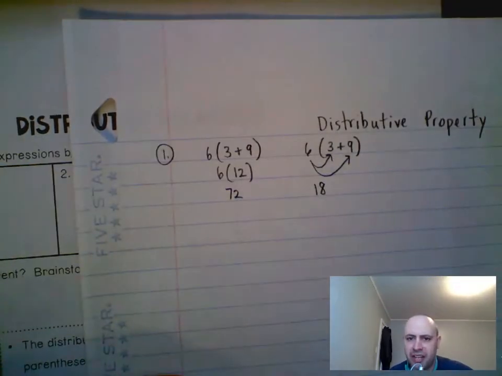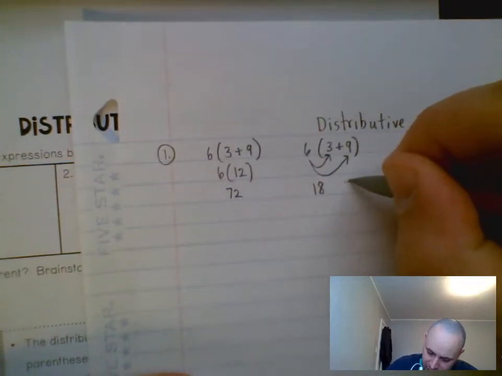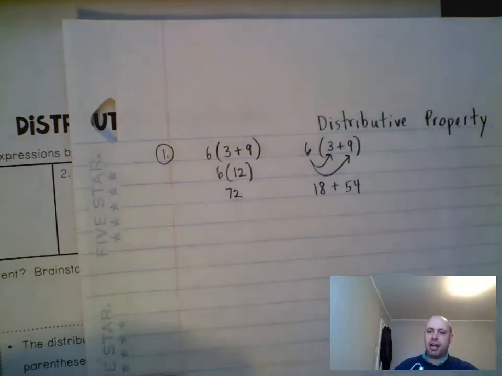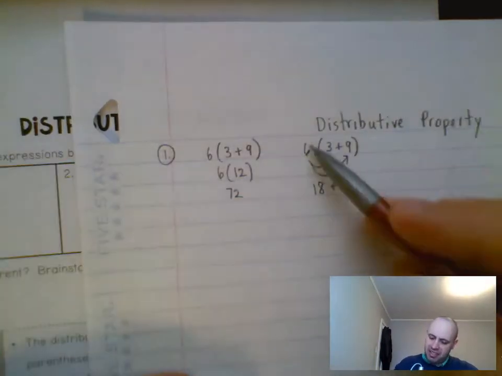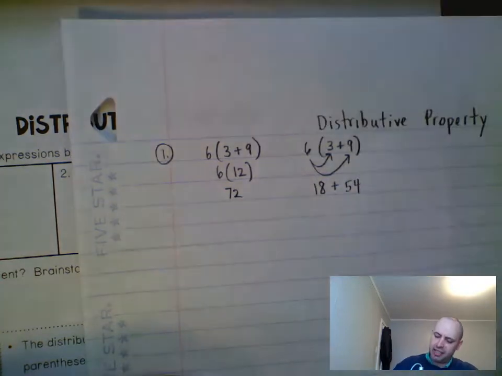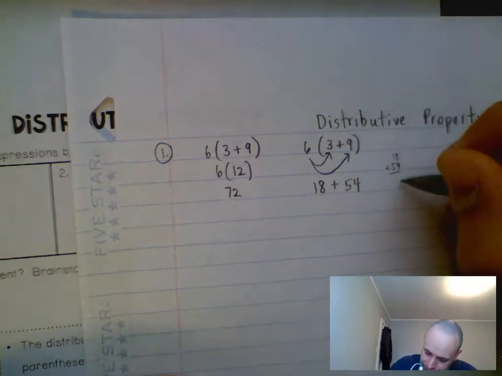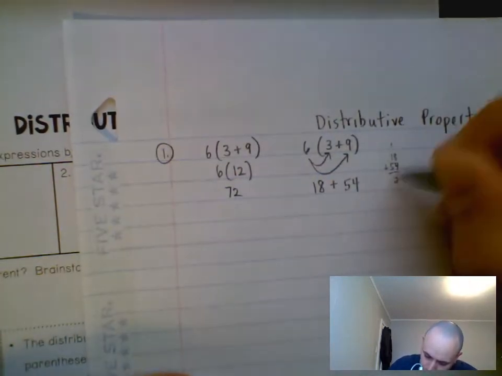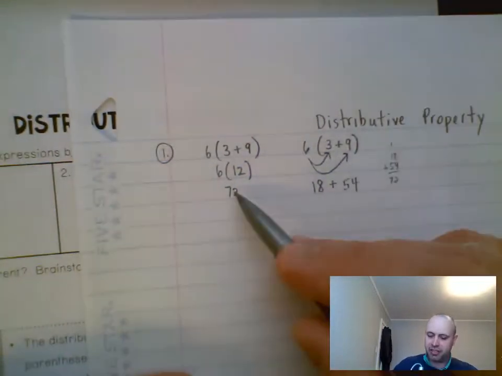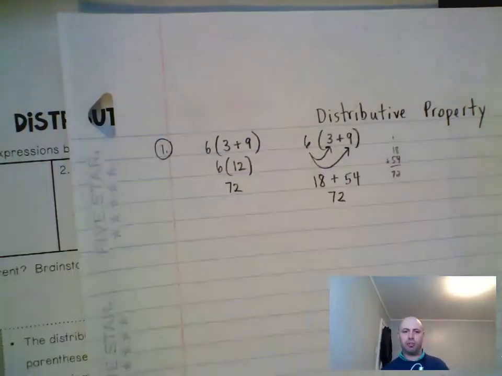Make sure you write this down. And then 6 times 9, which is 54. And we're going to keep that little plus in the middle. All right, so another way of saying this is 6 times 3 plus 6 times 9. And 18 plus 54, if we were to do that over here, you're still going to get 72. Okay, so 72 or 72 here. Okay, so that's the distributive property.